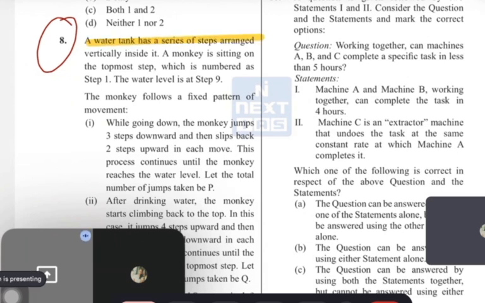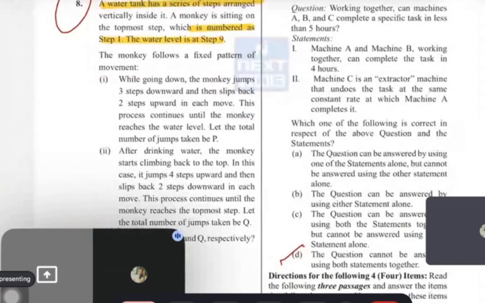Get the question. A water tank has a series of steps arranged vertically inside it. A monkey is sitting on the topmost step, which is numbered as step 1. Water level is at step 9. The monkey follows a fixed pattern of movement. While going down, the monkey jumps 3 steps downward, then slips back 2 steps upward in each move. This process continues until the monkey reaches the water level. Let the total number of jumps taken by it be 3.